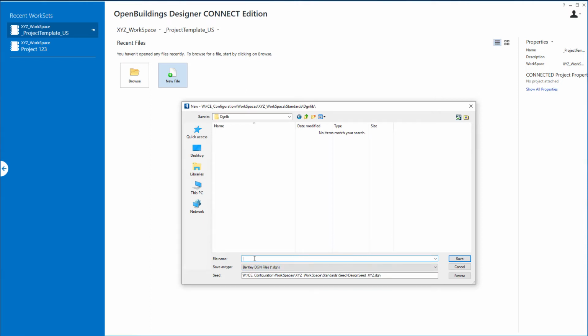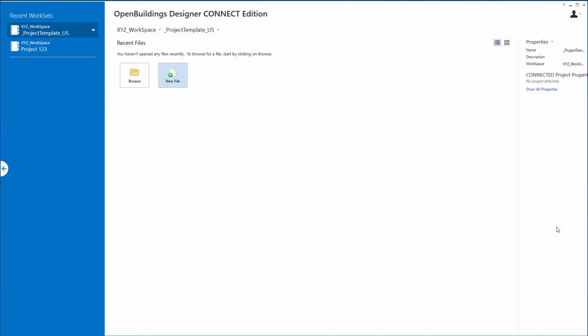I'm going to start with display styles. That portion of the name is important. It needs to say display style so that the software recognizes it as a display style library. After that, you can put whatever you want to identify it. So I'm going to use an underbar and then XYZ to indicate it is the company standard. And then I'm going to put a .dgnlib extension on it so that it recognizes it as a DGN library. And I'll select save, and that will open up that file.